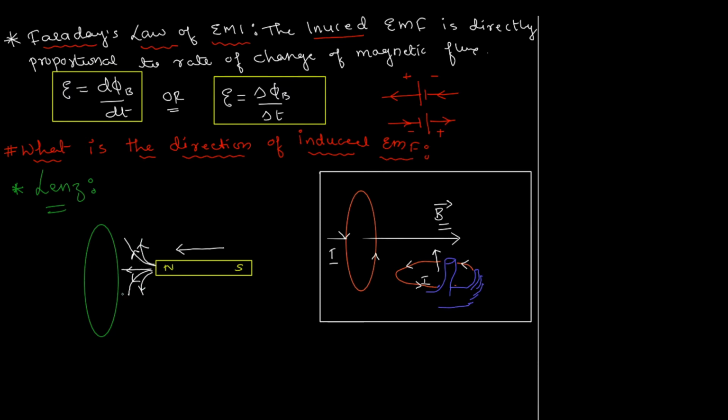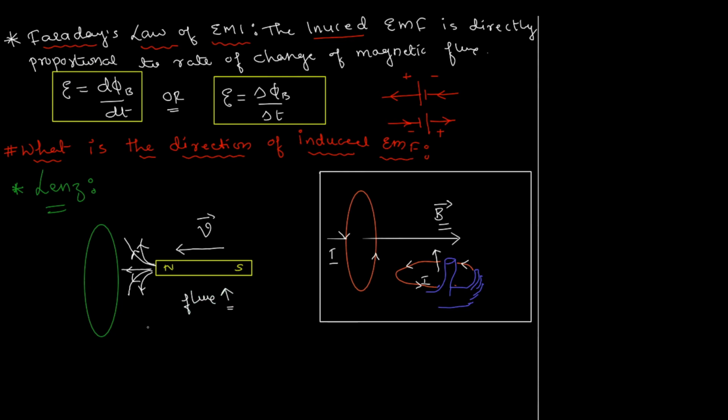So what will happen is, as you move closer and closer with a greater speed, of course, with some speed v, even though the area of the coil is not changing, this area of the coil is still whatever pi r squared. Let's say we've taken a circular coil, it is still pi r squared. But what is happening is, as this is moving closer and closer, the flux is increasing.